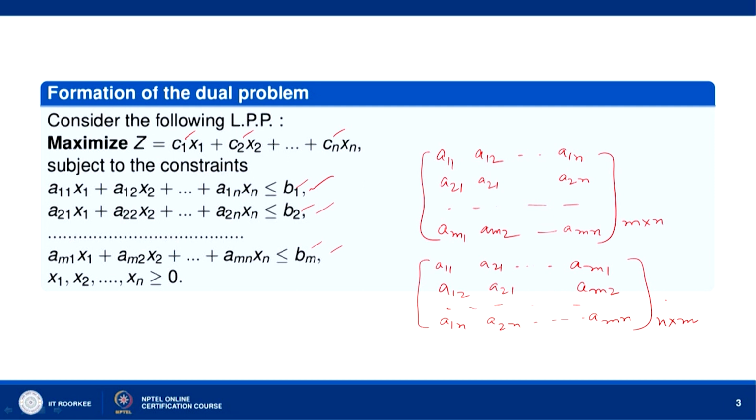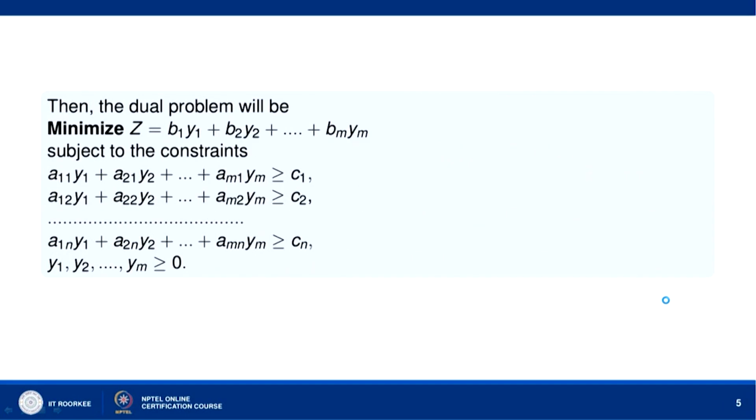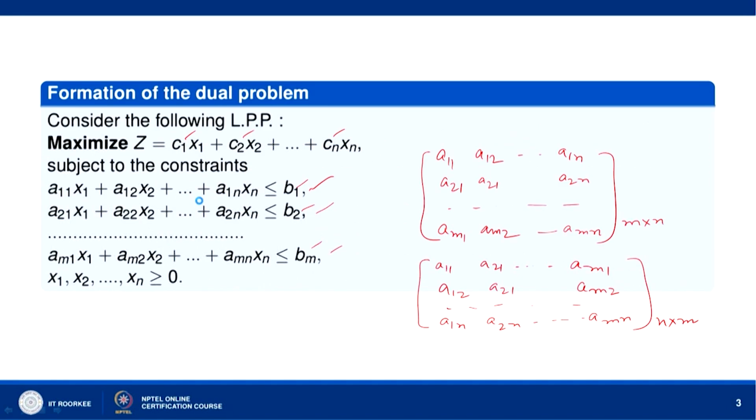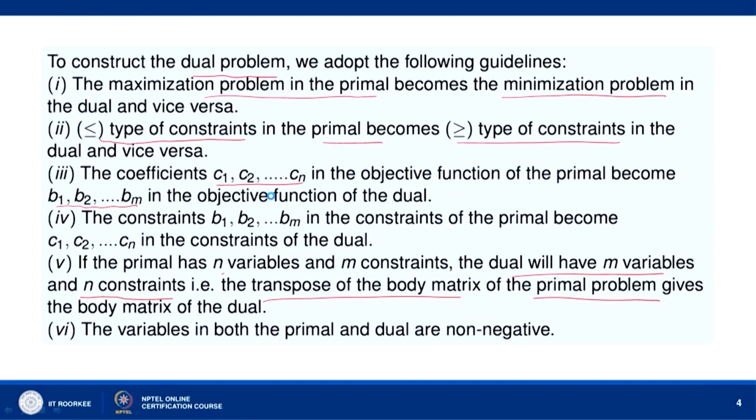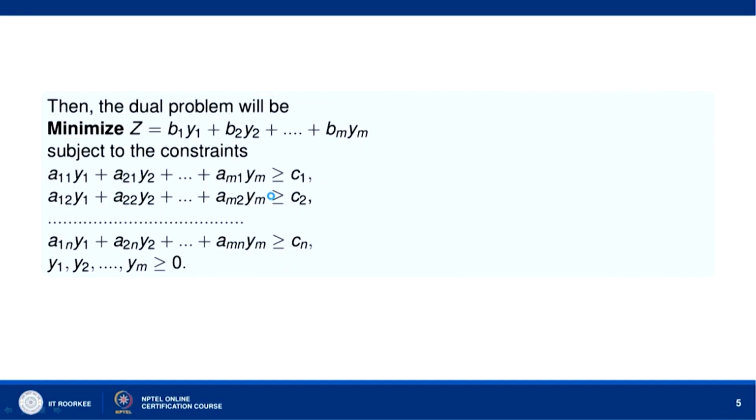Okay. So, we will have these equations: minimization of Z equal to B 1 y 1, B 2 y 2, B m y m subject to the constraints A 1 1 y 1 plus A 2 1 y 2, A m 1 y m. The less than or equal to will be replaced with greater than or equal to in the dual. So, we will have greater than or equal to C 1, greater than or equal to C 2 and greater than or equal to C n, and y 1, y 2, y m are non-negative variables.